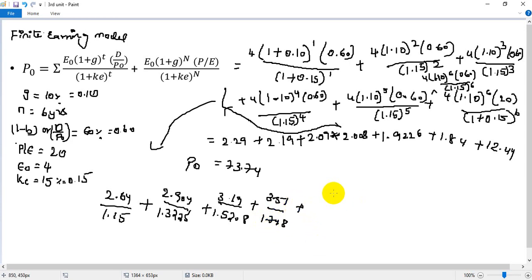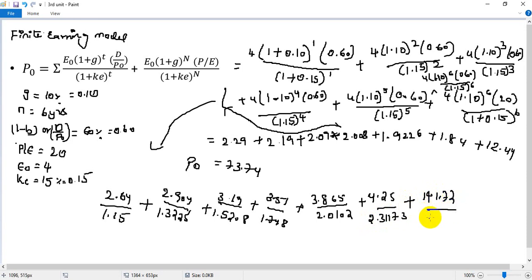For the fifth year it is 3.865 divided by 2.0102. Sixth year, the last year, 141.72 divided by 2.3131. If you substitute this, you get these values, and the answer is P0 equal to 73.74. So this is the finite earnings model.